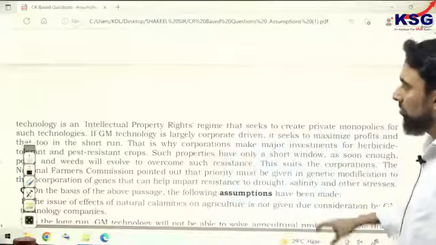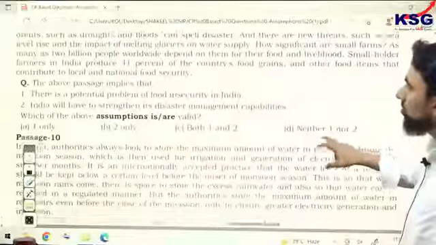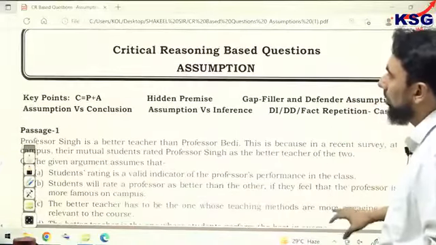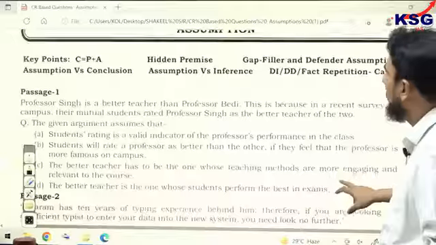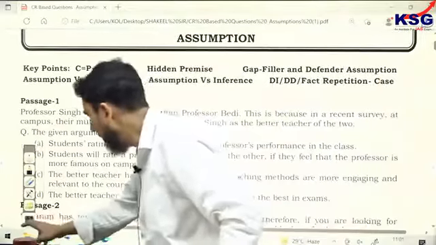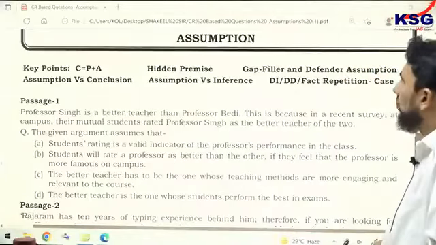You can mention the number of the passage in this assumption sheet. From the non-CSAT section, we completed all the questions. From the CSAT section, I think the majority of the questions we completed here, and a few questions were left, and I gave you the answer.